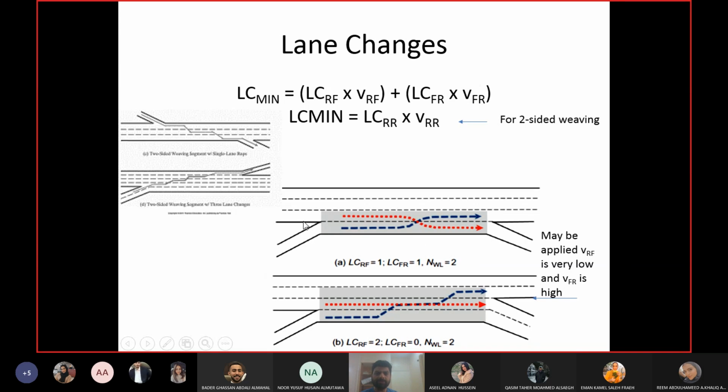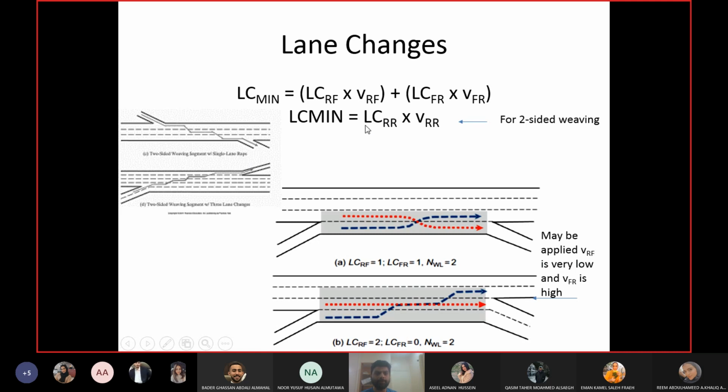Okay, now you can see 3 configurations here. This is what we call two-sided weaving. So for two-sided weaving, you can see one ramp is on one side, the off ramp is on the other side, and vice versa here. So in this case, how many lane changes do you have? You have to go from this one to this one to this one, right? So we have 3 lane changes. And in this condition, you will only take ramp to ramp.